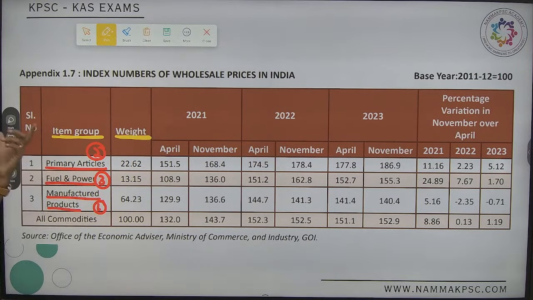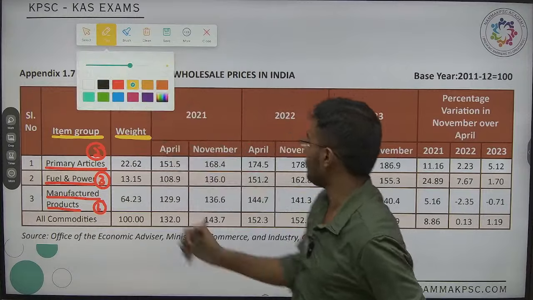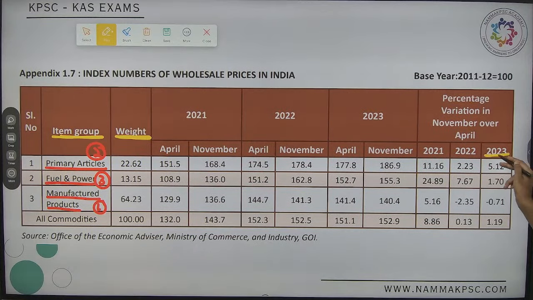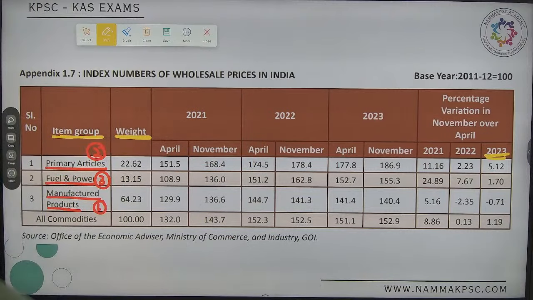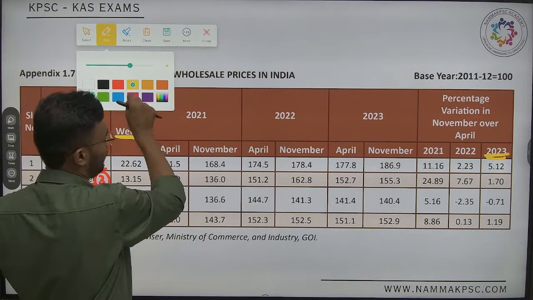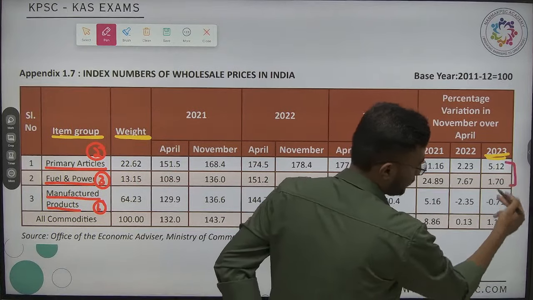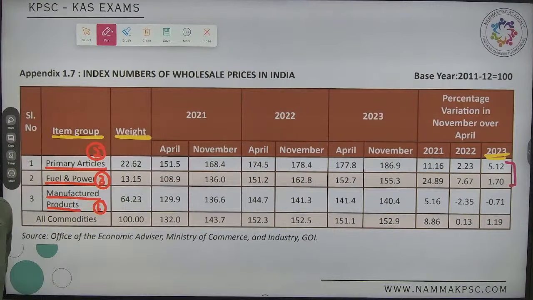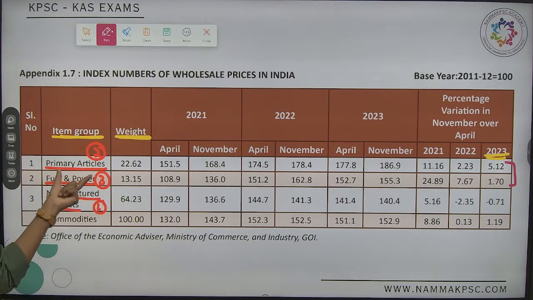Now, sir, the second thing to look at is that this weightage has reduced as well as increased. Which one has shown a decreasing trend and which one has shown a positive trend? For that, look at the last column, 2023. With respect to 2023, which one has shown a positive trend? The highest positive trend is shown by primary articles, whereas the lowest positive one is fuel and power.